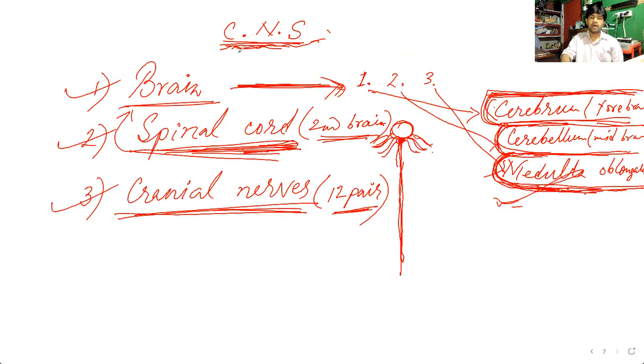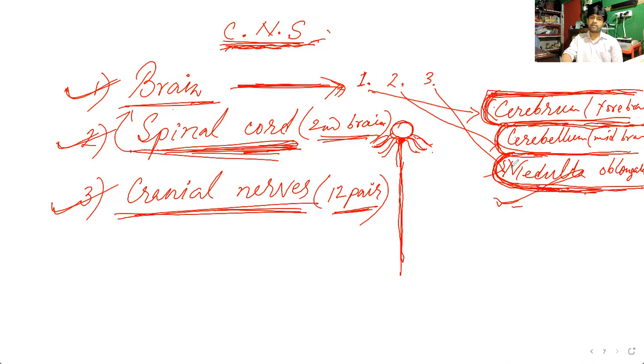Then we discussed the central nervous system, which is made up of three main components: the brain, the spinal cord, and the cranial nerves. The brain is the major organ of our body, which is categorized into three main parts: the forebrain, midbrain, and hindbrain. The forebrain is also called the cerebrum. This part controls our emotions, feelings, thinking, dreams, and innovative ideas.